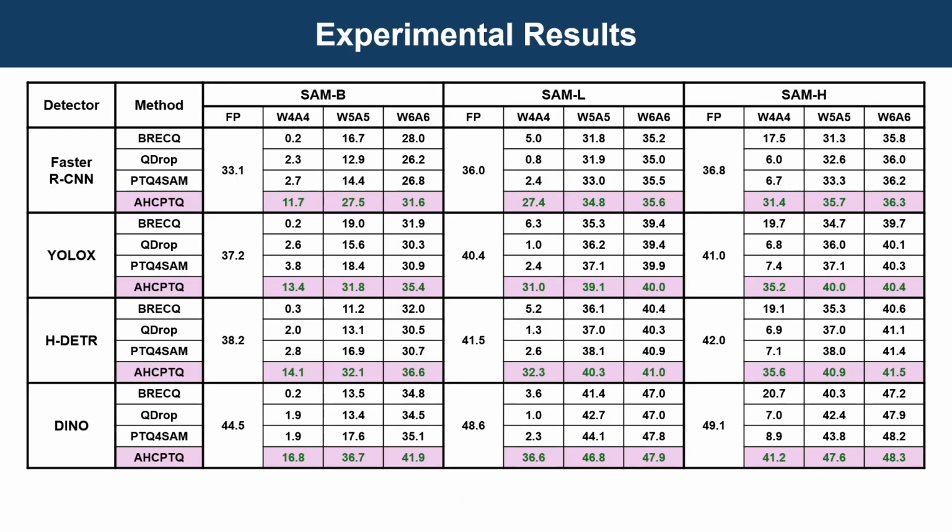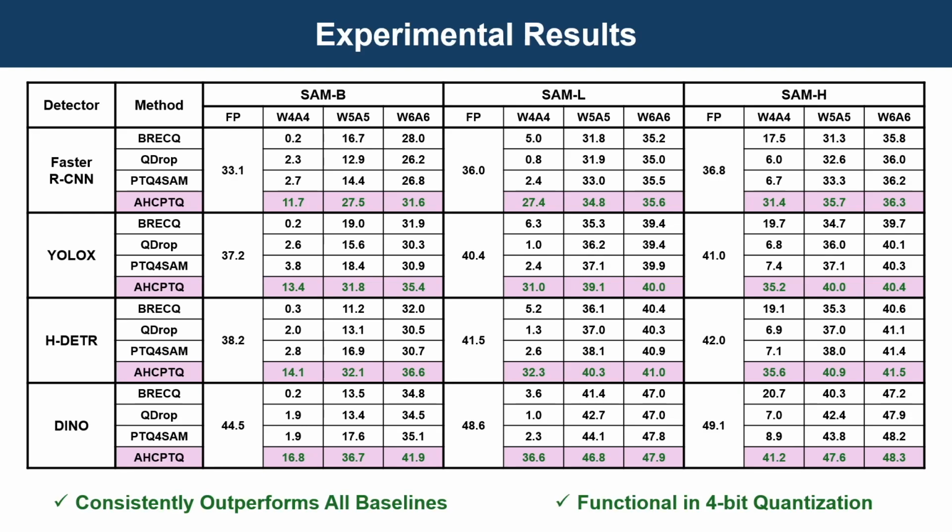We tested AHCPTQ on the COCO dataset for instance segmentation with four types of detectors. Across all settings, our method outperformed the baselines, set a new state-of-the-art, and crucially remains effective under 4-bit quantization.